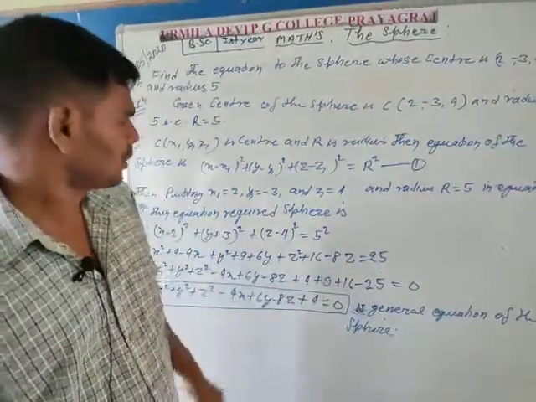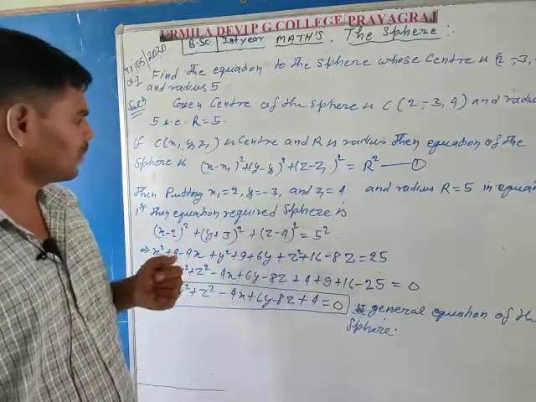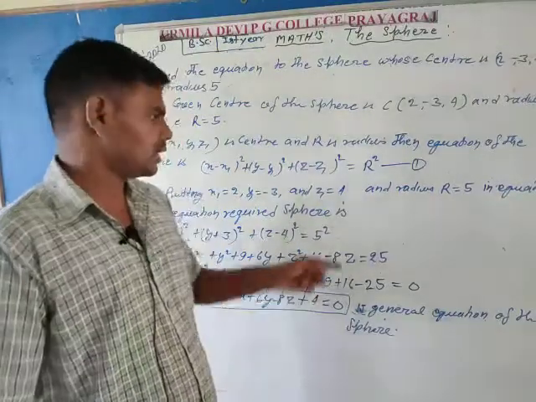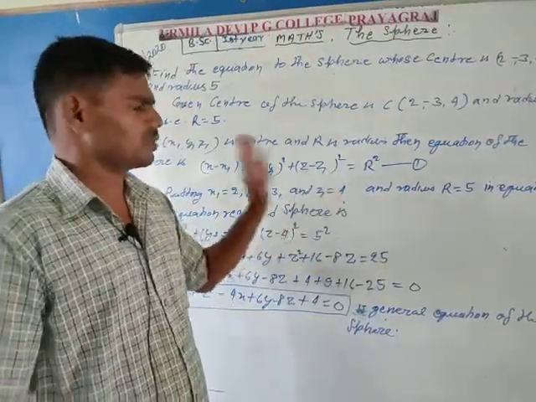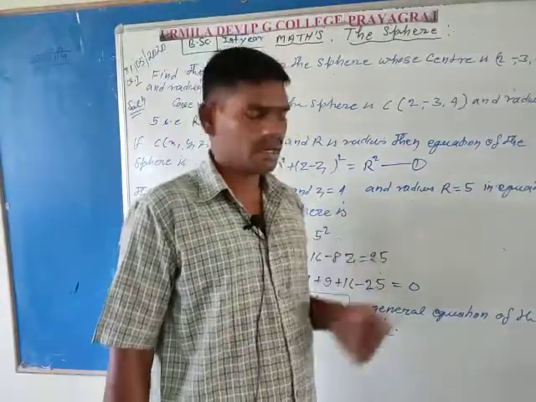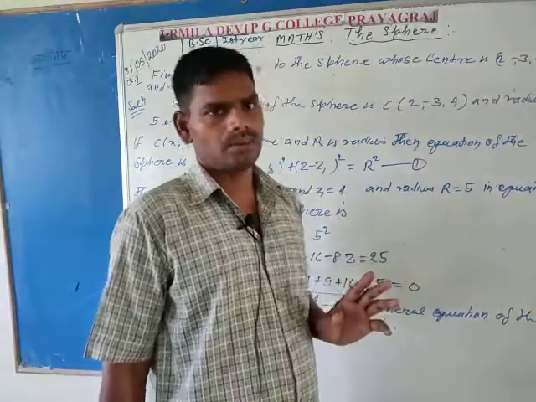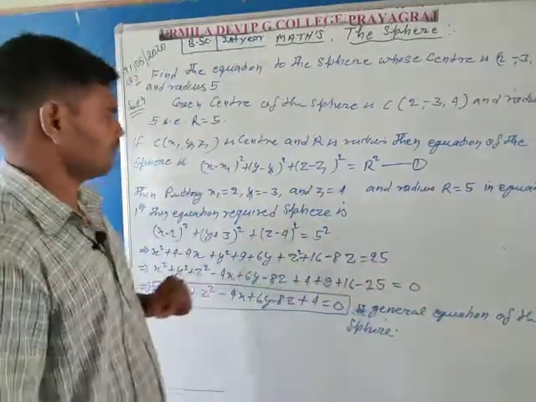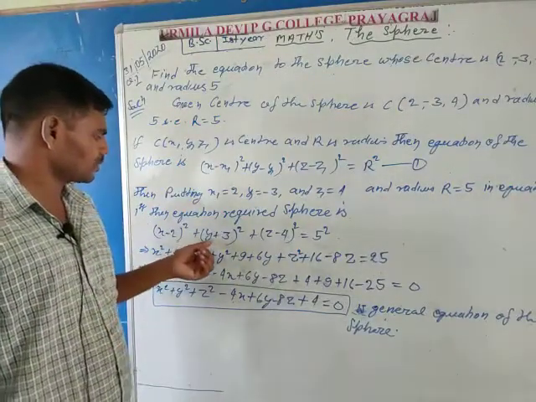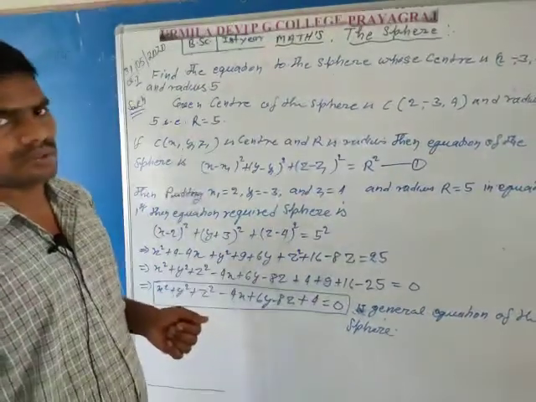These values are put in equation first, and also R is equal to 5. Then x minus 2 whole square plus y plus 3 whole square plus z minus 4 whole square is equal to 5 square.